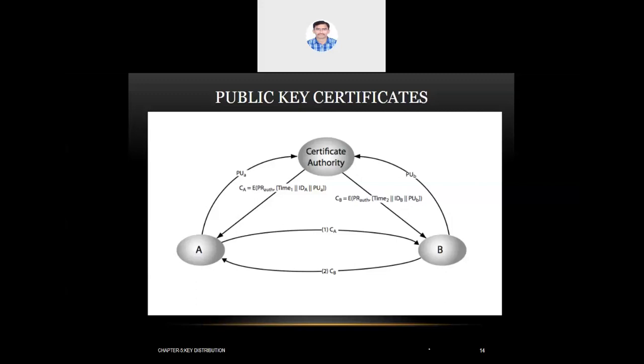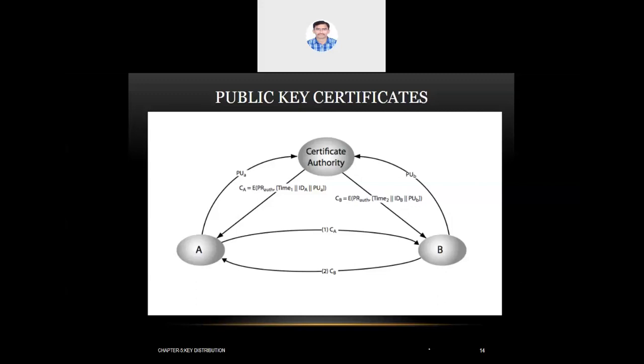Here the time consumption identified in the previous step has been saved. There is only a one-time request for a certificate. Once they get a certificate, they simply use it for communication with all the other nodes. So that time consumption has been saved by introducing a certificate authority. This is the fourth method of sharing a public key.